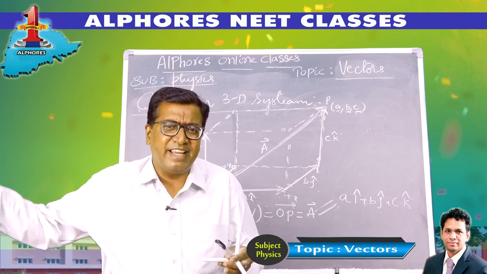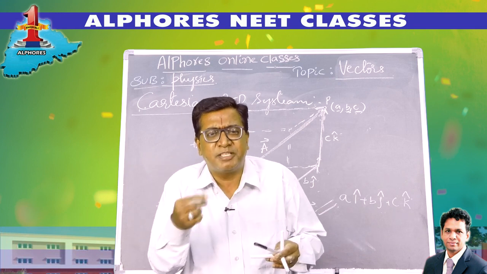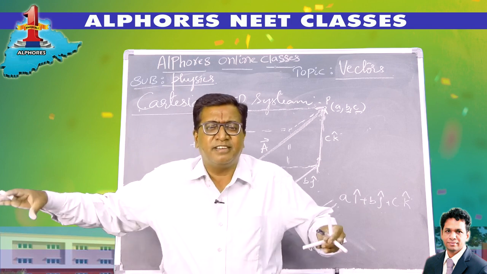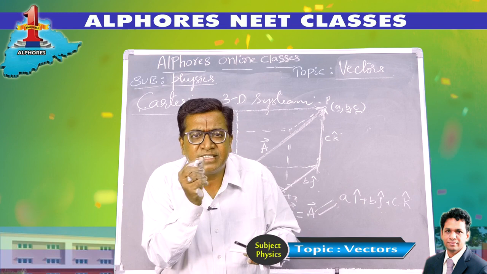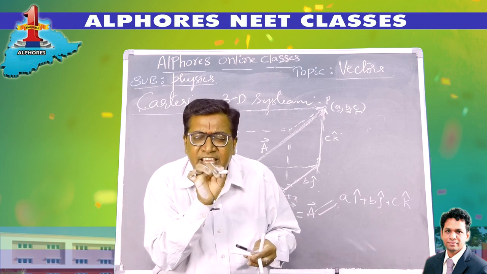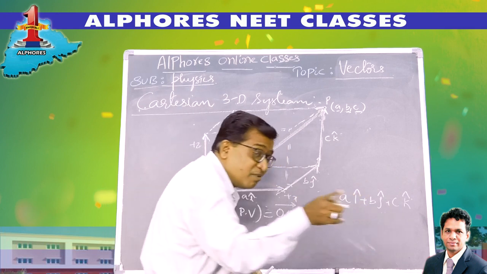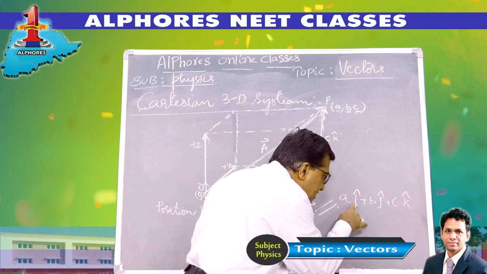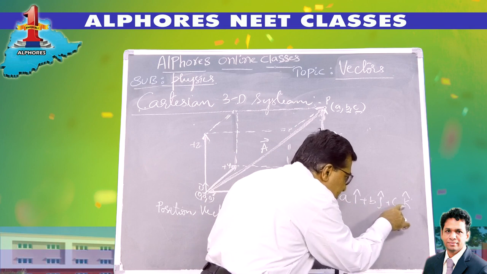Instead of writing in English as a along the x-axis plus b along the y-axis plus c along the z-axis, instead of putting it in such a big form, I shall symbolize them. Along the x-axis, I am imagining a unit vector i cap. I simply write a i cap. I have already defined it is a unit vector along the x-axis. So a units along the x-axis plus b units along the y-axis plus c units along the z-axis.